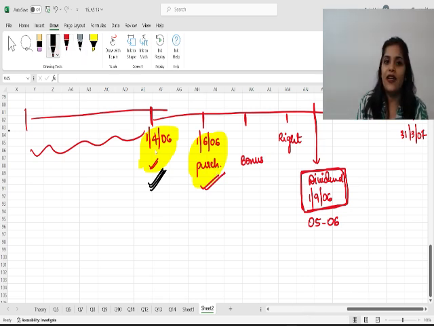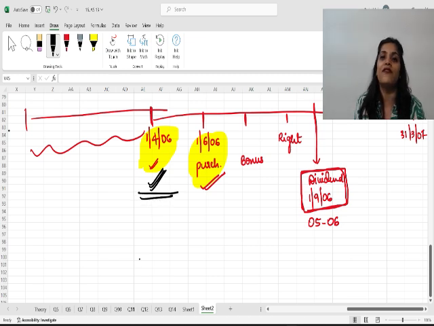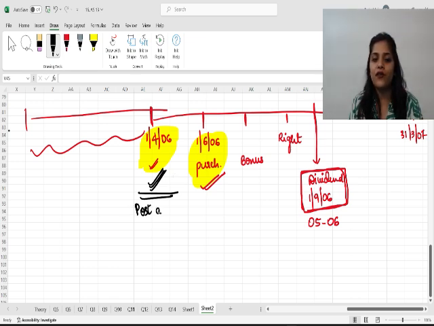This dividend that I receive, when I am the owner and I am eligible to receive, is called post acquisition dividend. Post acquisition means after I acquired, I have earned the right. Okay.